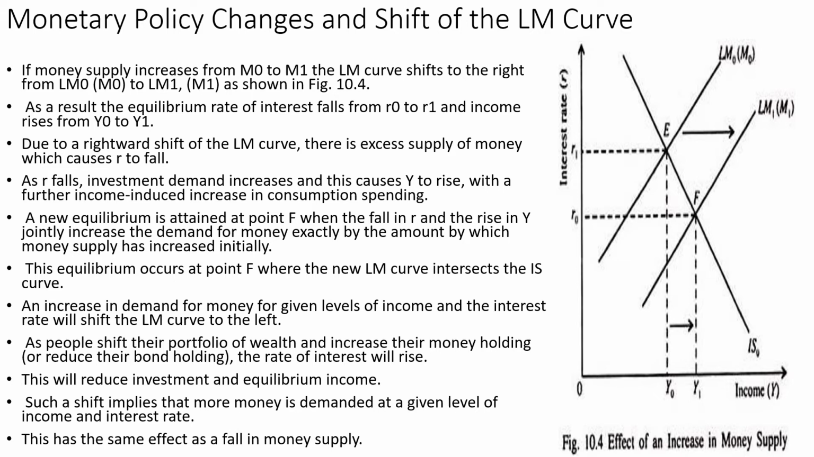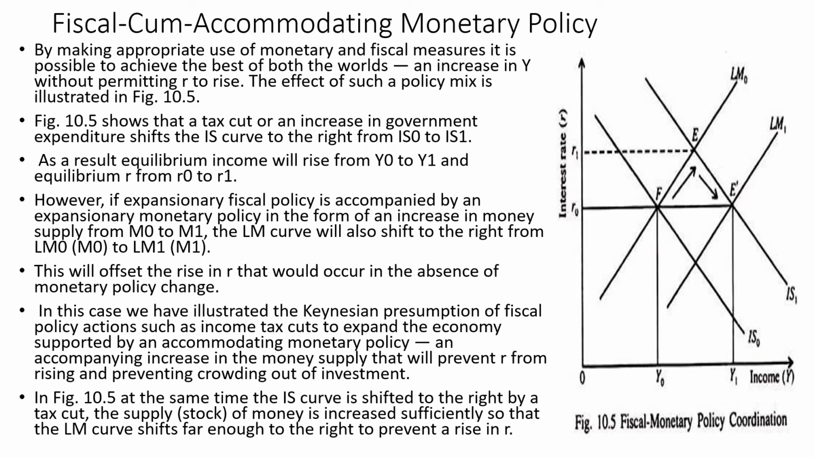This equilibrium occurs at point F, where the new LM curve intersects the original IS curve. An increase in the demand for money, for given levels of income and the interest rate, will shift the LM curve to the left. As people shift their portfolio of wealth and increase their money holding, the rate of interest would rise, and this will reduce investment and the equilibrium level of income. Such a shift implies that more money is demanded at a given level of income and interest rate, and this has the same effect as a fall in the money supply.